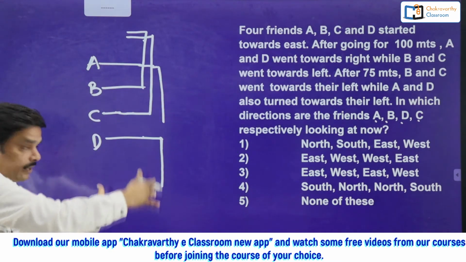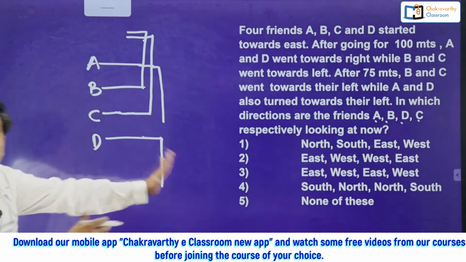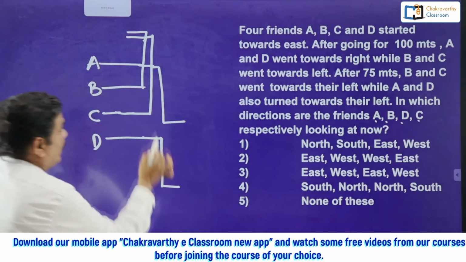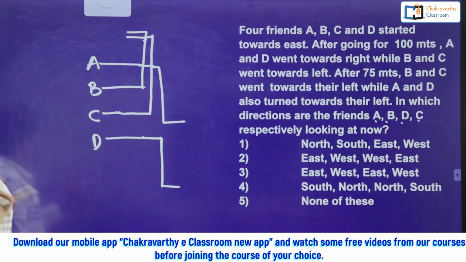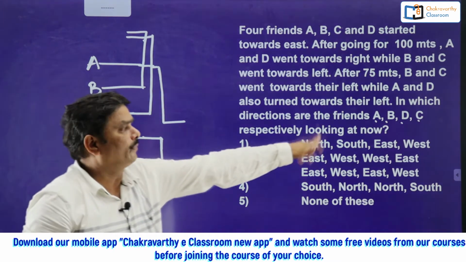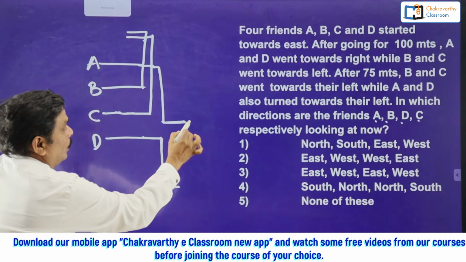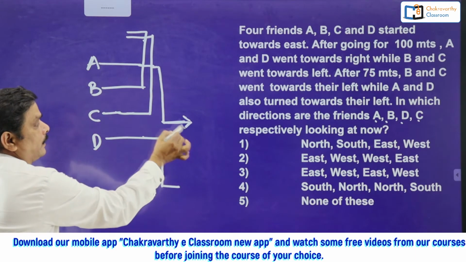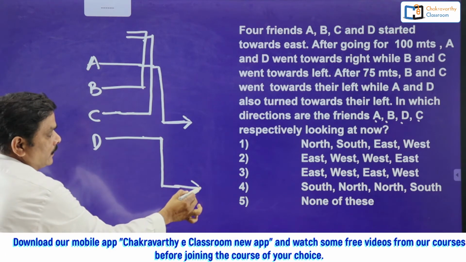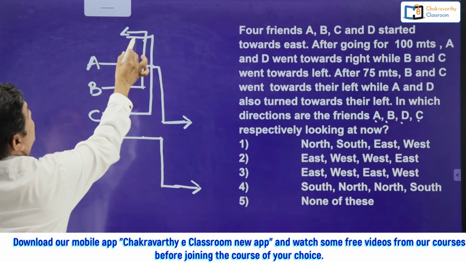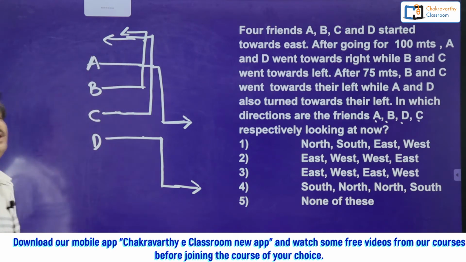The person who is coming to the south, this is left, this is right, then he turned towards left. Actually, both these lines should be equal, but this question is not based on the measurement. That is the reason why I stopped here only. So now A is looking at this direction, D is this direction, B is this direction, C is this direction.